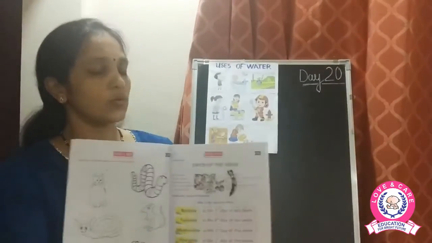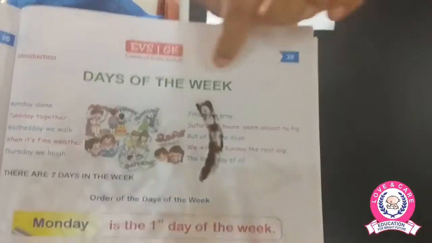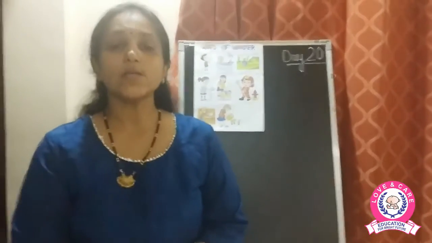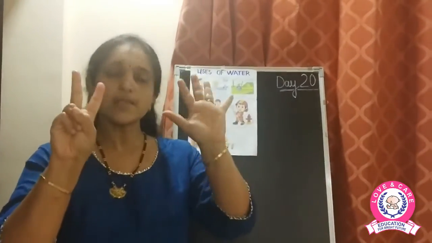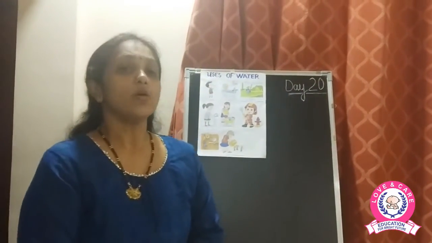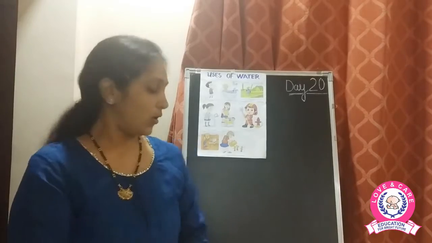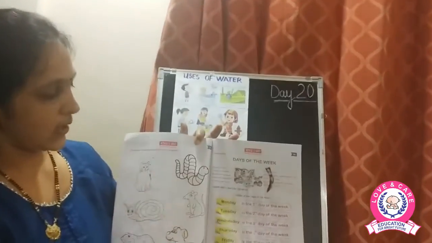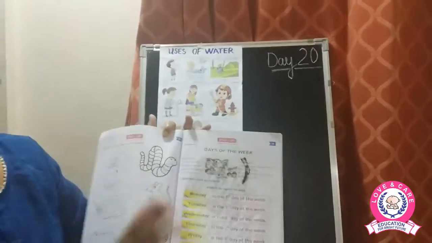Now moving on to another page, again you have an EVS worksheet page of days of the week. Now we know that there are 7 days in the week. So how many days make a week? 7 days make a week. So first here we have a small introduction of the days of the week. Okay, so we have a small rhyme.